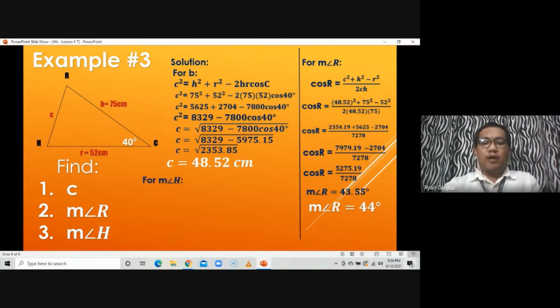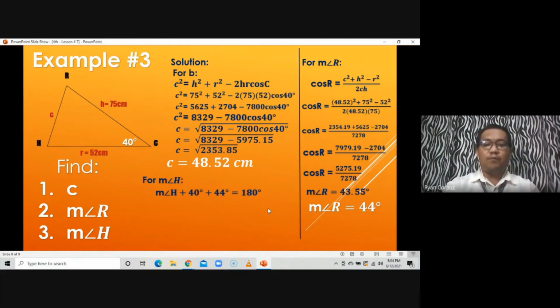So since we already know the two measures of the angle, we can find out the measure of the third angle. Again, that is by knowing that the sum of the interior angles of a triangle is equal to 180 degrees. So that would be measure of angle H plus 40 degrees, yun, plus 44 degrees is equal to 180 degrees.